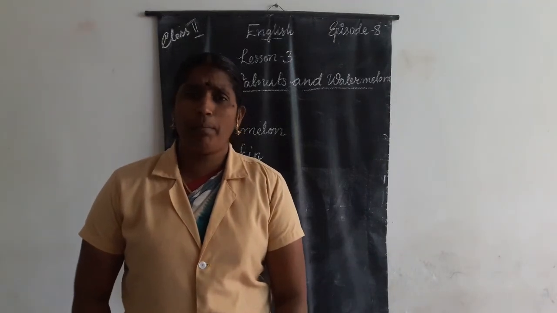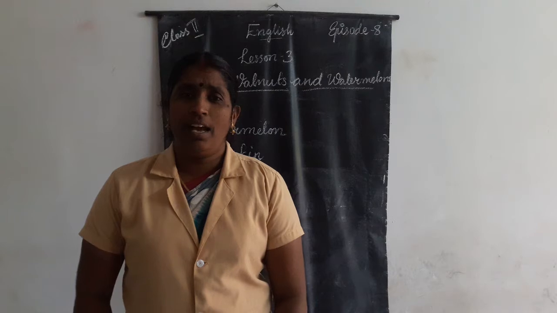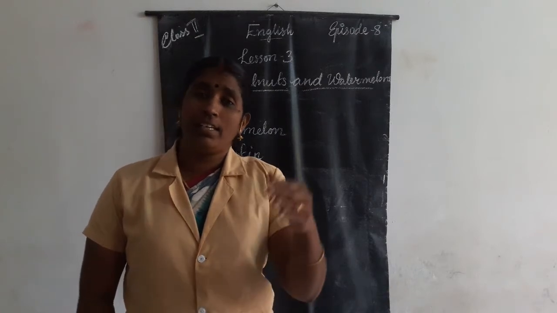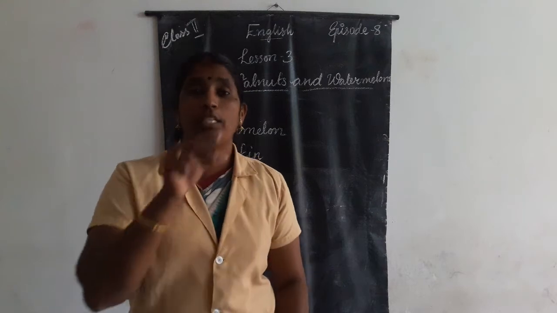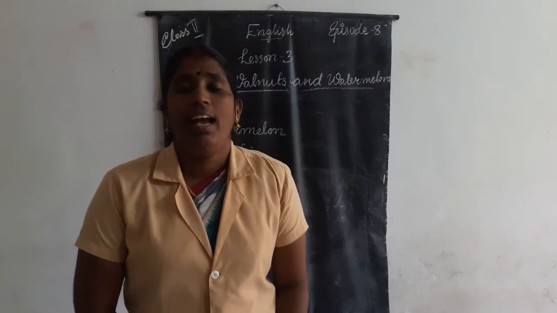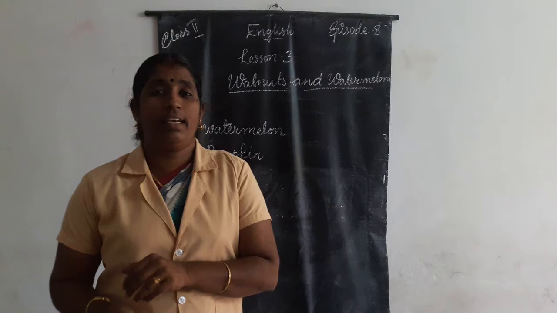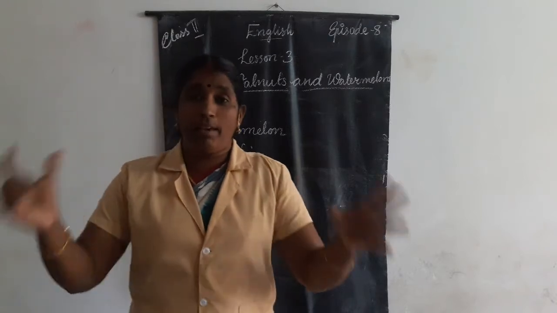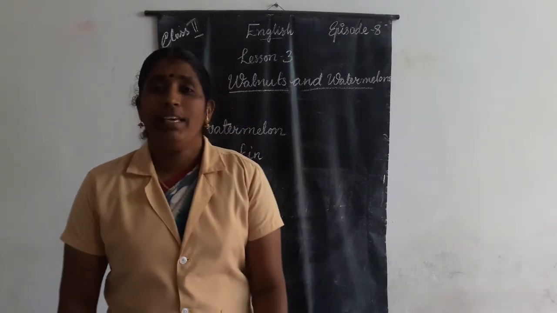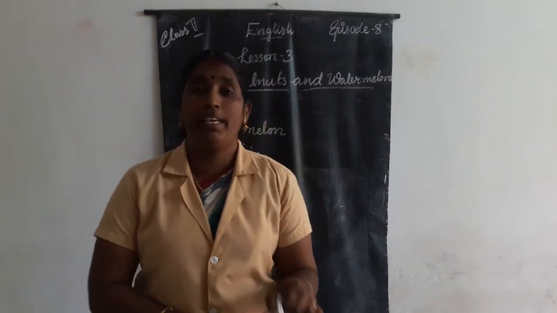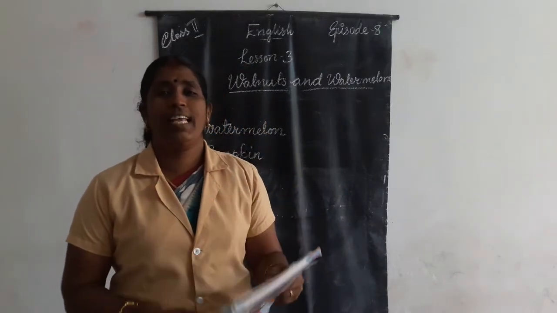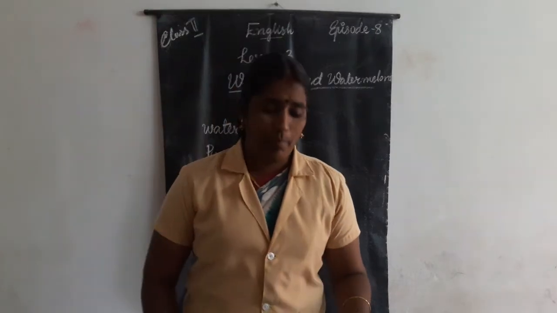What is the color of a pumpkin? A ripe pumpkin. At the beginning, when it is small, it is green in color, and when it gets ripened, or it becomes a full-grown one, it becomes yellow colored. Do you like the curry made of pumpkin? Yes, all of us like the curry made of pumpkin.